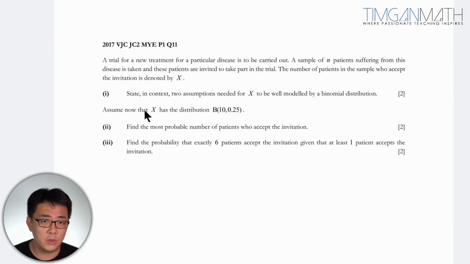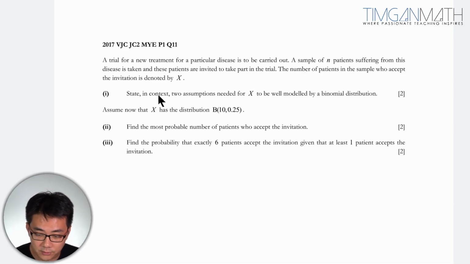So let's look at this question here, which is on binomial distribution, I believe. This question was taken from 2017 VJC, J2 mid-year, paper 1, question 11. A trial for a new treatment for a particular disease is to be carried out. A sample of n patients suffering from this disease is taken, and these patients are invited to take part in the trial. The number of patients in the sample who accept the invitation is denoted by X.